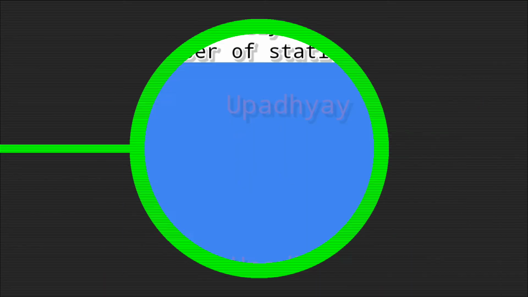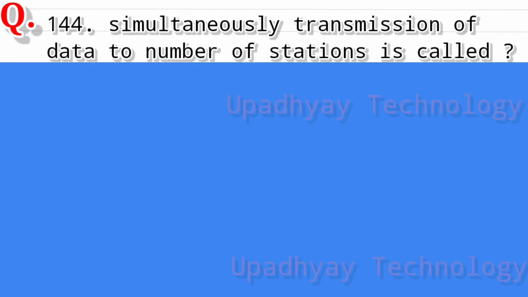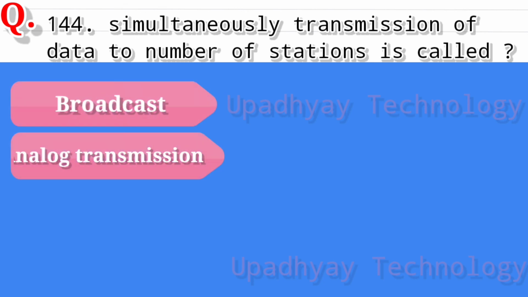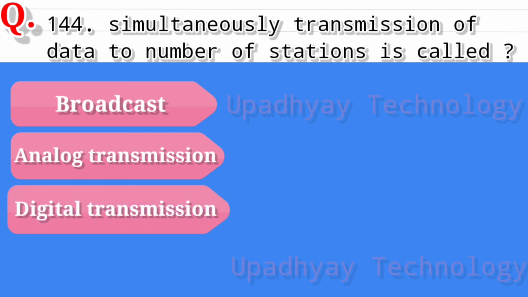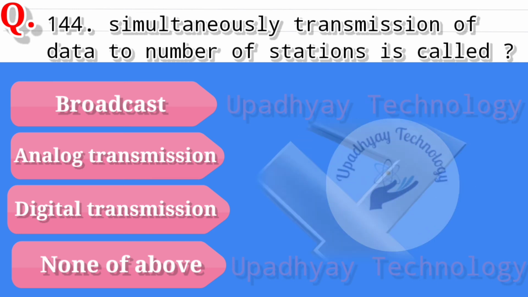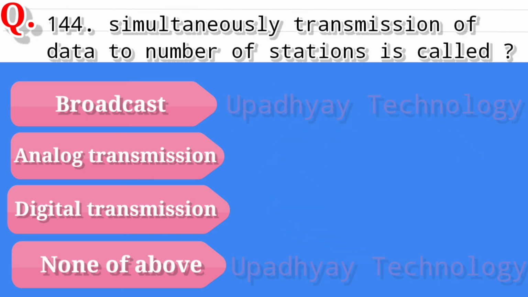Question 144. Simultaneously transmission of data to a number of stations is called. And the options are broadcast, second option is analog transmission, third option is digital transmission, and the last option is none of above. And the correct answer is broadcast.